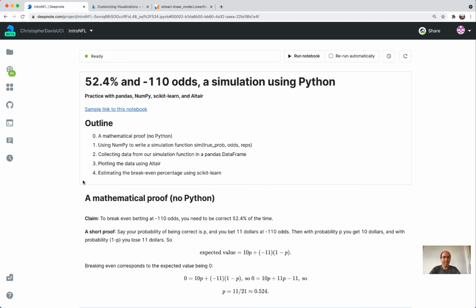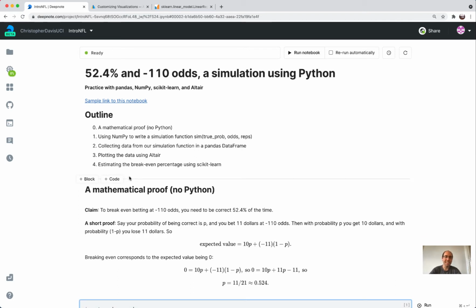To break even betting at minus 110 odds, you need to be right 52.4% of the time. And you don't need any sophisticated technology to prove that. Like here, I've written a short proof. But instead of the mathematical proof, what I want to do is use this question, which we can solve this way, as an excuse to introduce some of the great tools that are available in Python for doing this sort of data analysis and for doing simulations of random processes.